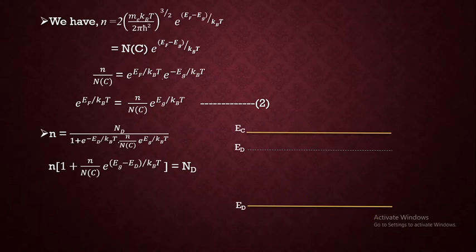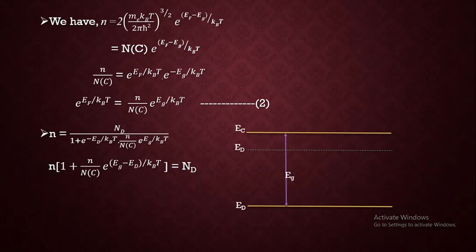And for simplification, we are going to consider again conduction band and valence band. Valence band, just take it as Ev, energy, and conduction band having energy Ec. And there is a donor level because we have considered n-type semiconductor, which is pure.